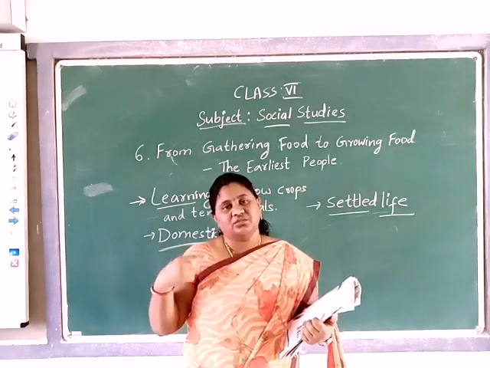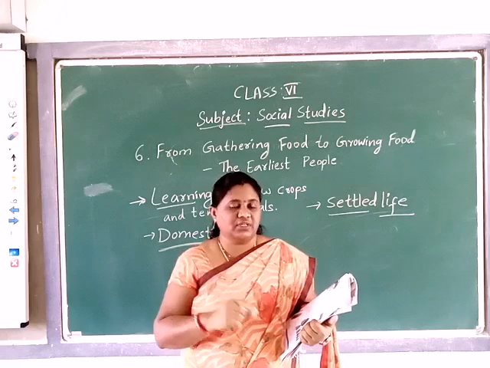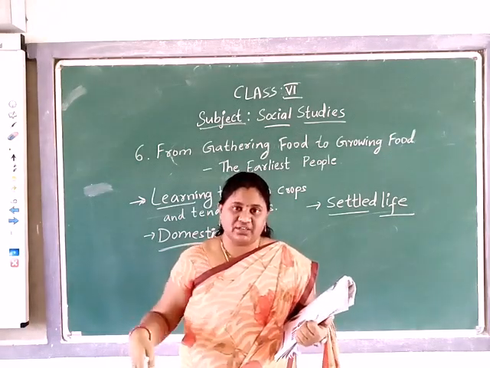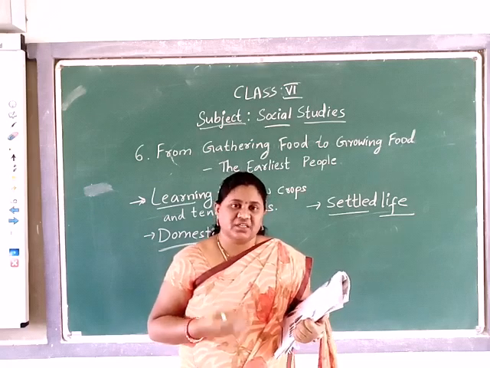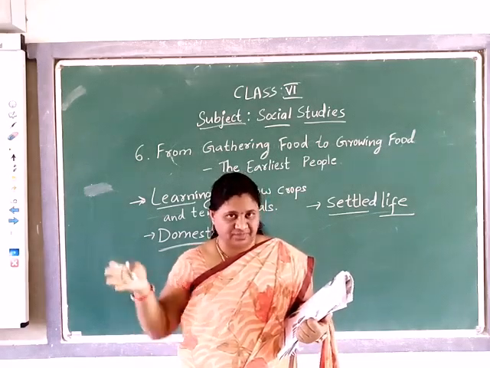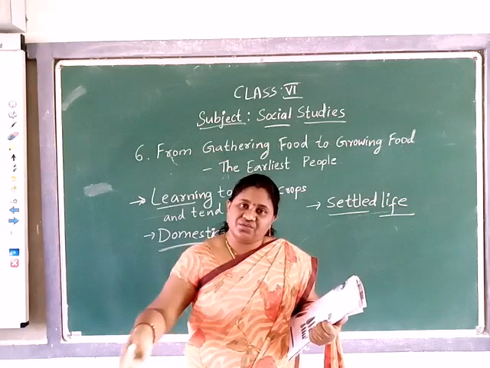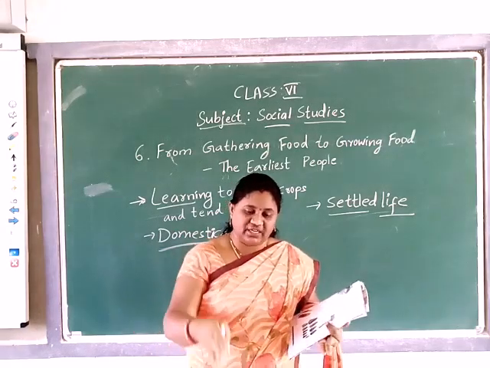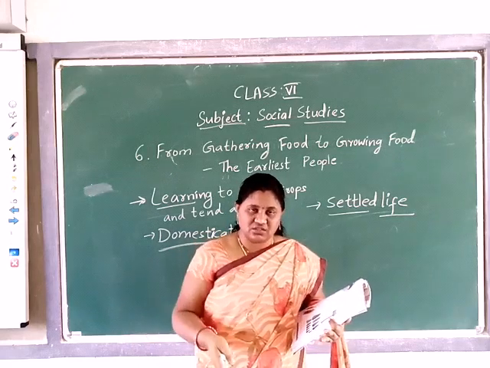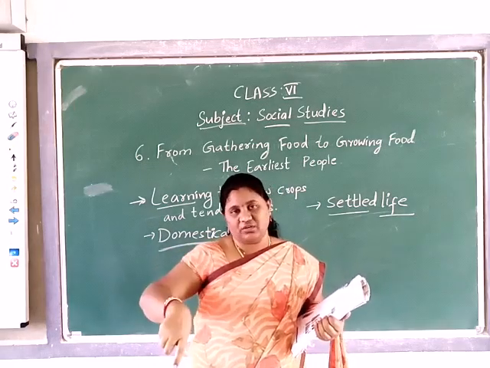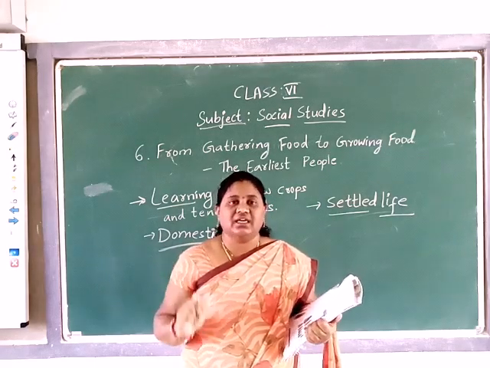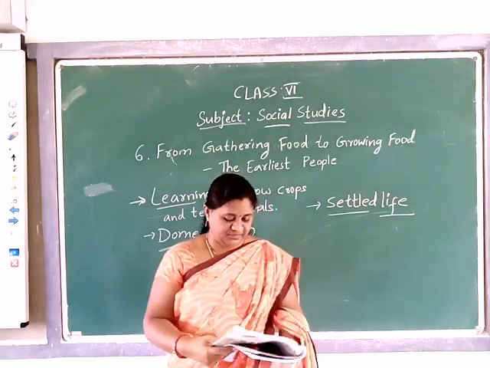Okay, so they'll go for that type of grinding stones, and some stones they arrange for cooking, that is only called a stove here. Stove means not an electric stove, not the LPG stove we are using. Okay, just a stove. At that time they'll use any 3-4 rocks. Okay, and they'll keep the pot on that, using fire. They started cooking. That is what the stove means here.